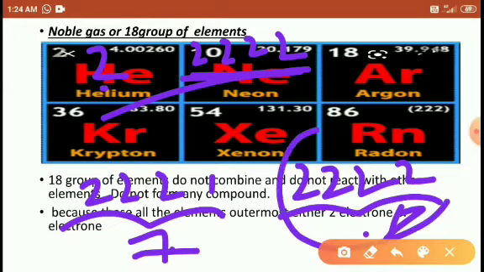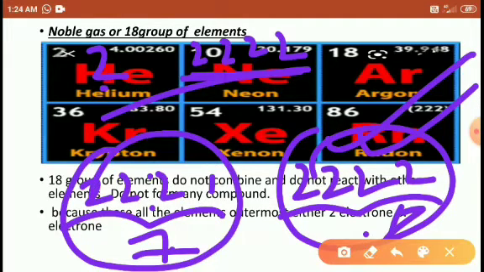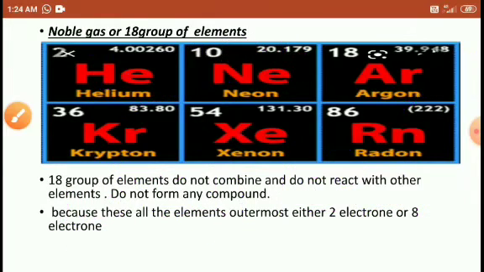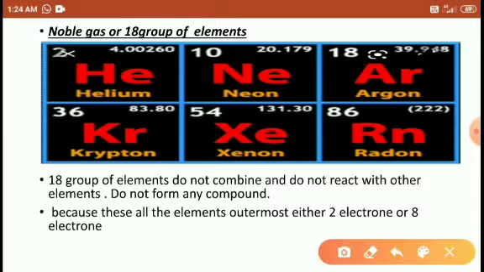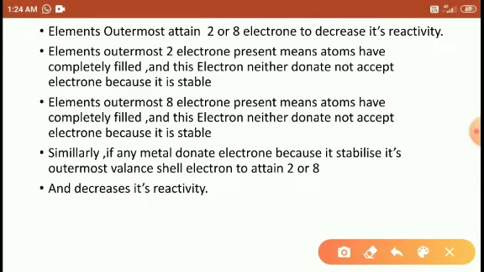The one with 8 is more stable and less reactive. The one with 7 is unstable and more reactive, right students? So that's why these elements cannot show any chemical reactivity, because they have 2 and 8 electrons. An element attains 2 or 8 outermost electrons to decrease its reactivity.